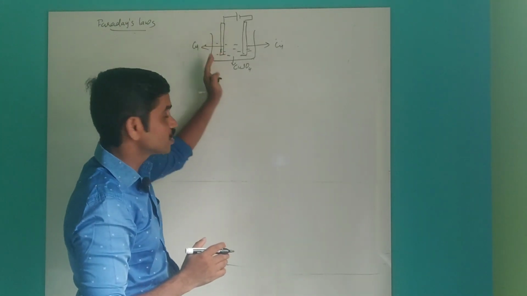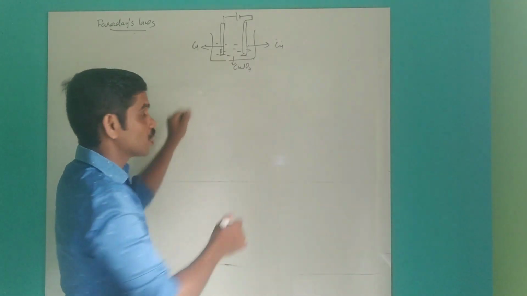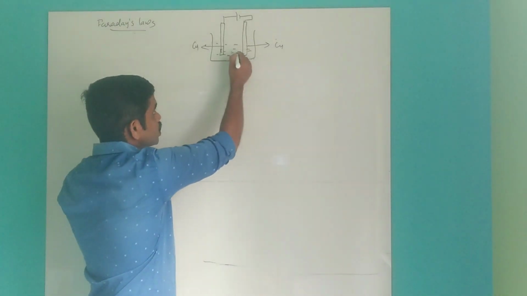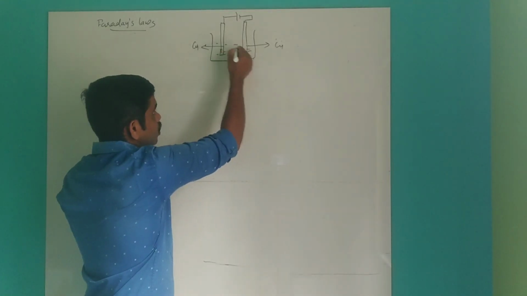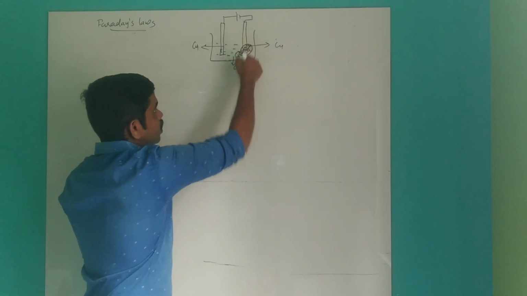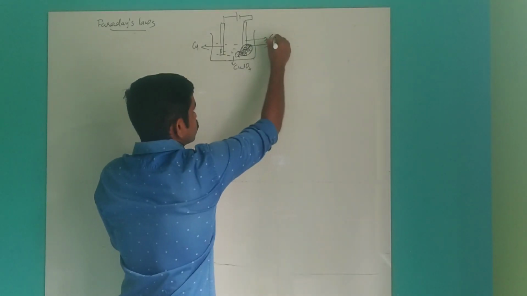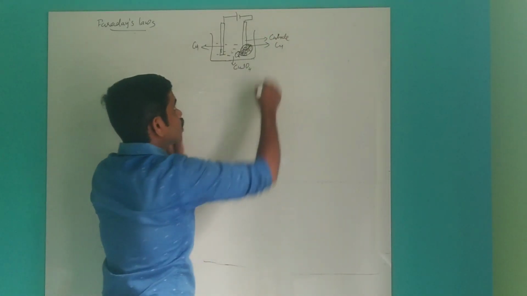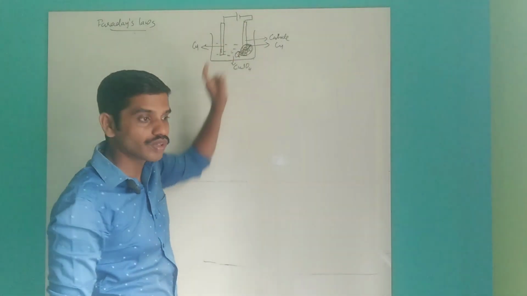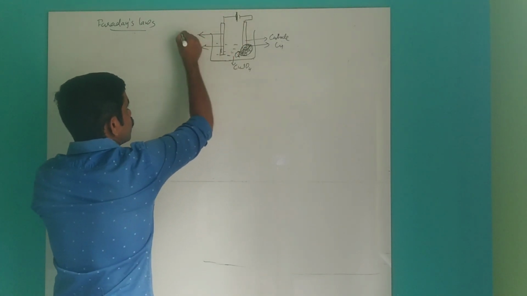Now passing electricity, what will happen? The copper ions from the copper sulfate will dissociate into Cu2+, and this Cu2+ will be deposited on the negative electrode, that is called the cathode. The negative small line attached to the electrode is called the cathode, and the positive big line is the anode.